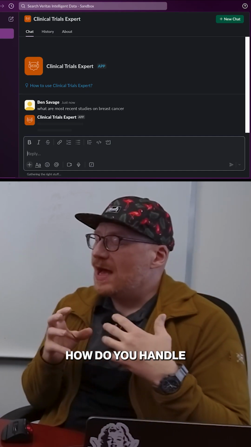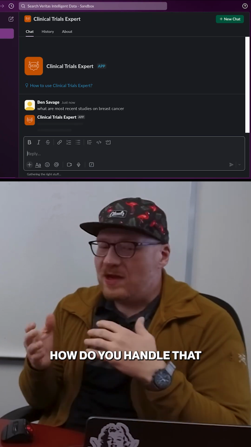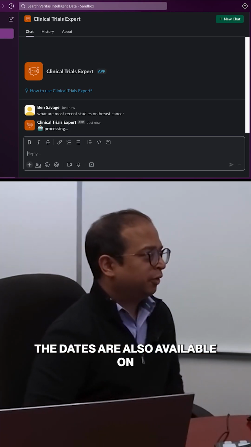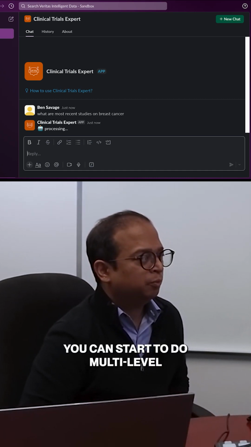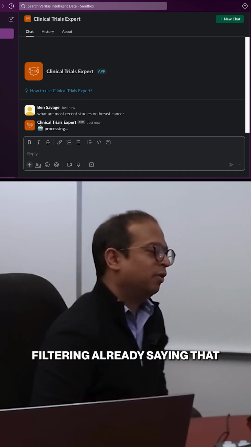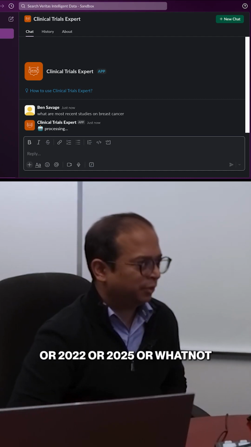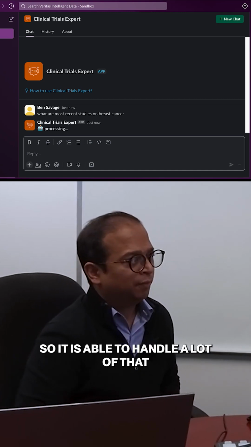They were asking, how do you handle the idea of prioritization? So, study A is newer than study B. How do you handle that prioritization for the system? The dates are also available on a lot of these studies, so you can start to do multi-level filtering already, saying that I want to see all the studies done in 2023 or 2022 or 2025 or whatnot.